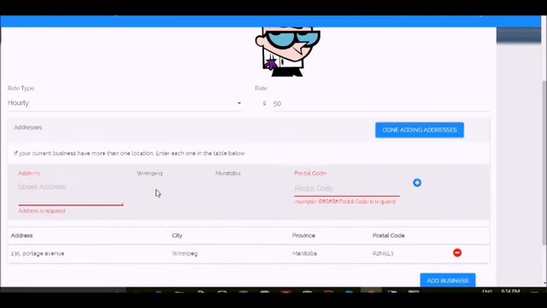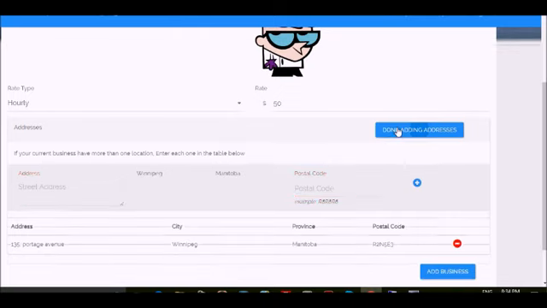So if you have more than one address, you can continue the same thing that I did right now. Just enter the street address and the postal code and press the add icon. Once you have entered all your addresses, make sure you press done editing address. So once you have done editing addresses, you can press add business.